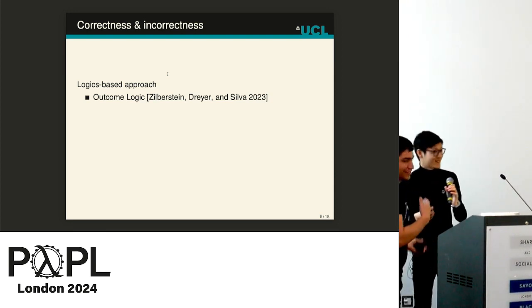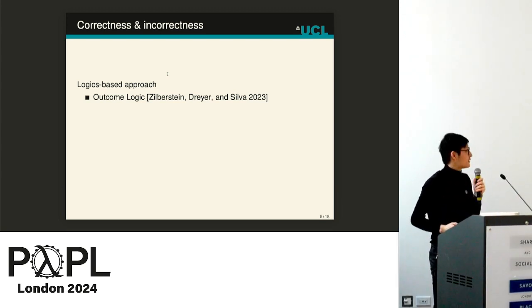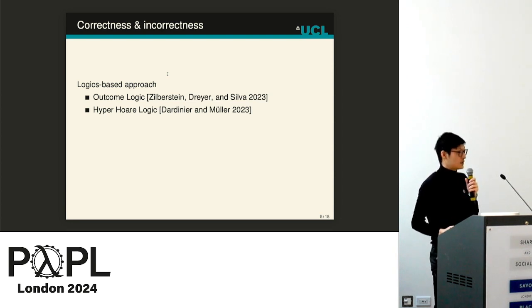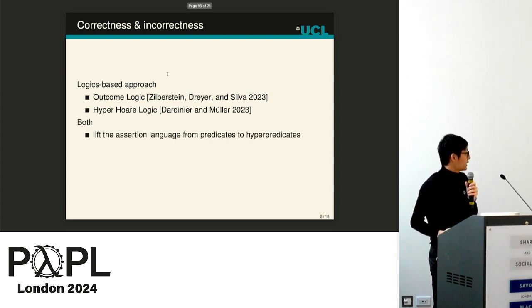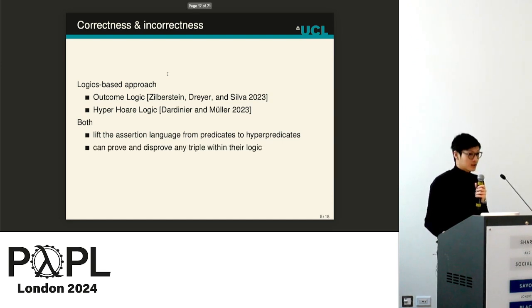Yeah, sorry. Outcome logic, which is a monad parameterized logic that extends Hoare logic, and hyper Hoare logic, which further extends outcome logic, but is instantiated with the powerset monad. In particular, the two logics are pretty similar. They both lift the assertion language, going from predicates to hyper predicates. And by doing this, they show that they can subsume several existing program logics. In particular, they can also prove and disprove any triple within the same logic.